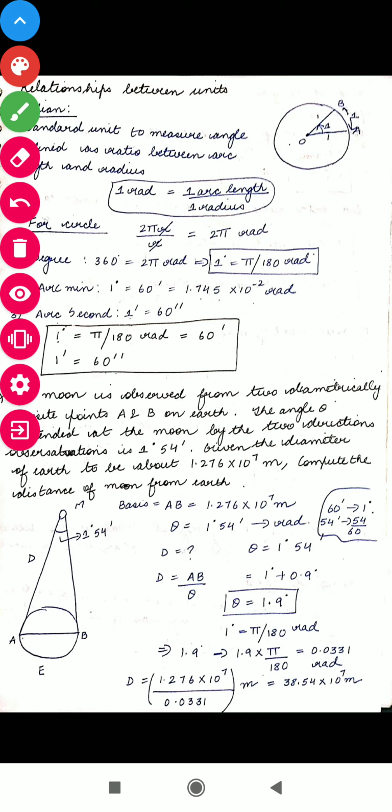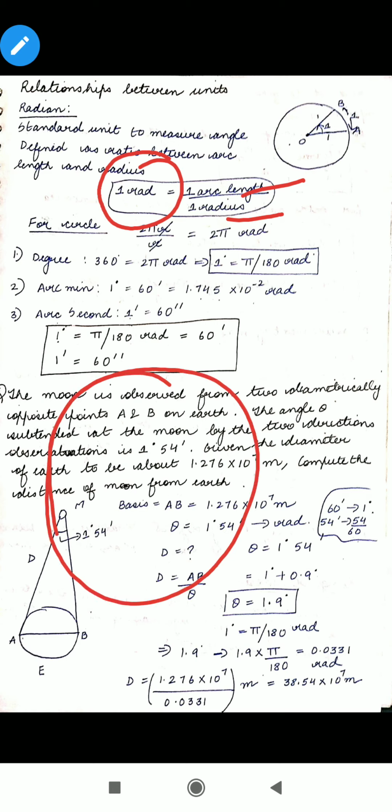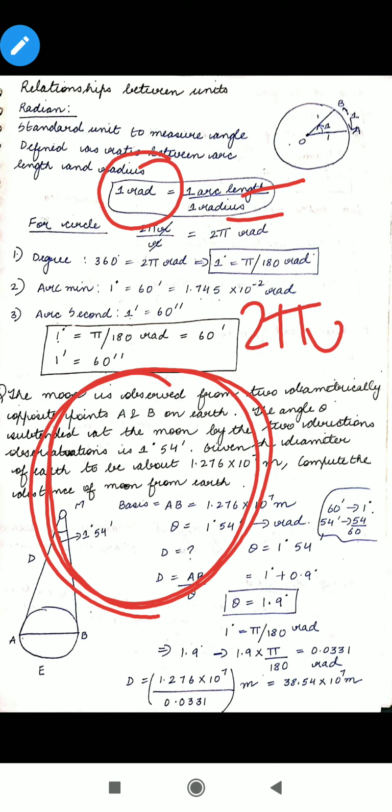Now see, before proceeding with the question, let us first know how to convert one form of unit to another. As you all are very well aware that the standard unit that is used to measure angle is radian. And what is radian? One radian is one arc length upon one radius. So for a circle, what is the circumference of the circle? What is the total arc length of the circle? The total arc length of the circle is 2 pi r. And if I divide it by the radius, then for a circle, the total angle will be 2 pi.